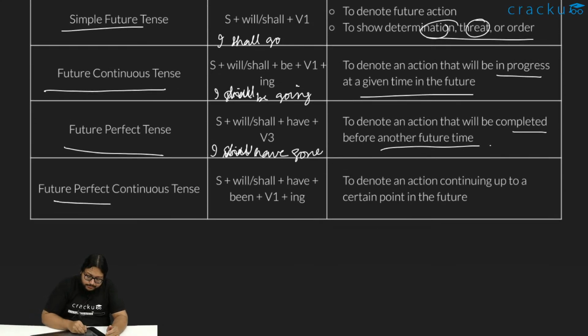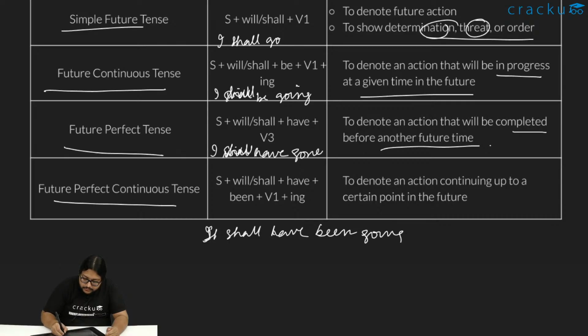And for the future perfect continuous tense: subject plus shall/will plus have plus been plus V1 plus ing. Like I shall have been going. See, so clunky, all of these. Why will you use something like this in day-to-day speaking? It denotes an action continuing up to a certain point in the future.